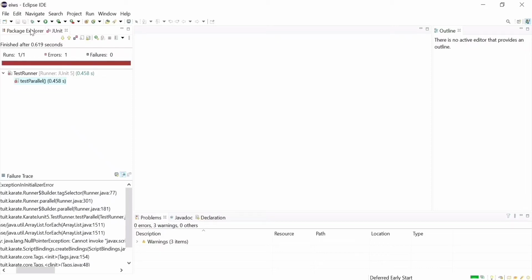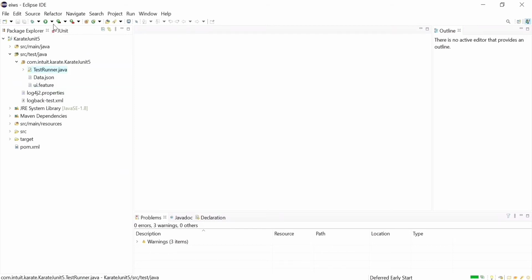Hello friends, in this video let's discuss an error with the Karate framework, that is, exception initialize error because Nashorn is null. You might have faced this issue when you run a feature file. You might get an exception initialize error, and in the description you will be able to see "cannot invoke a JavaScript engine Nashorn". So in this video I'll be explaining how to resolve that issue.